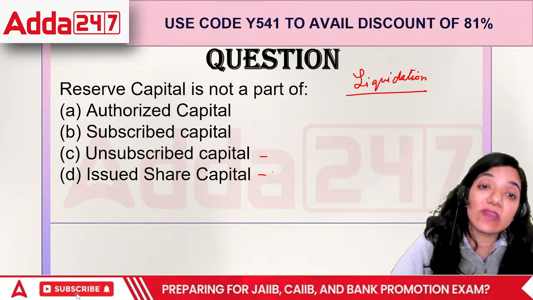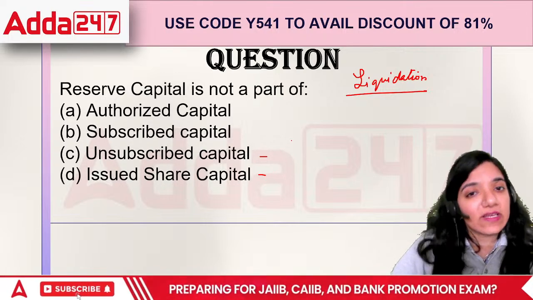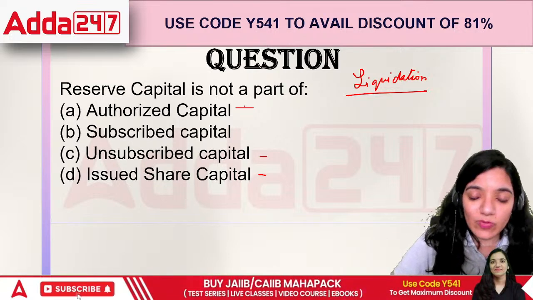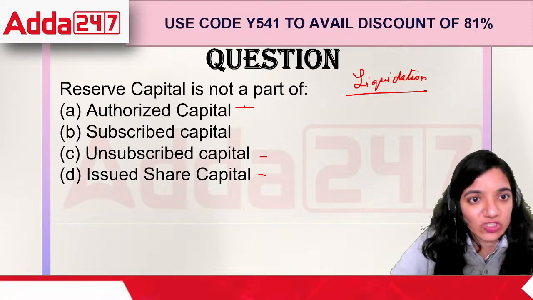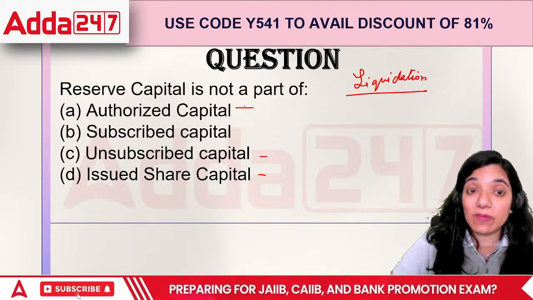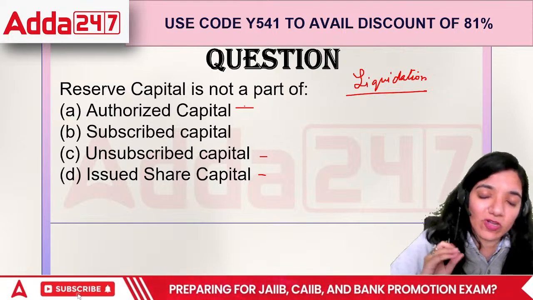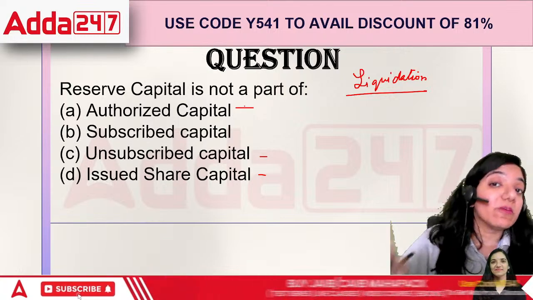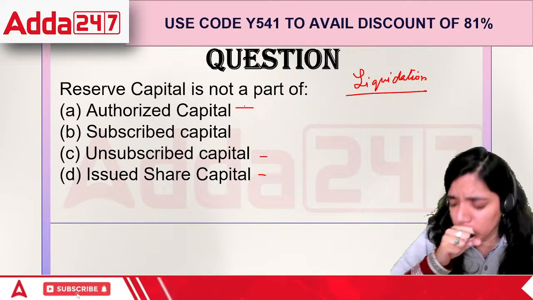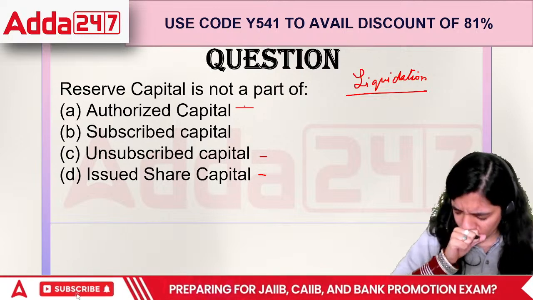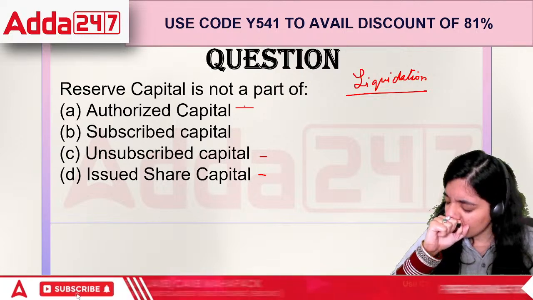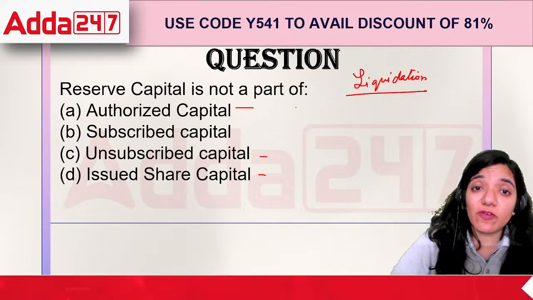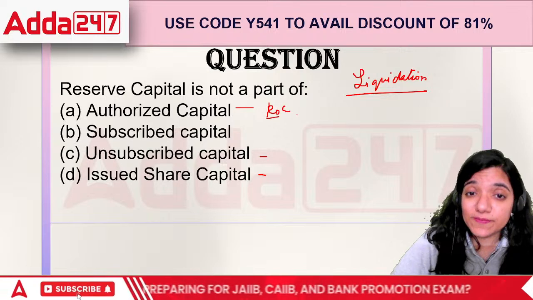If we talk about reserve capital, it is a part of authorized capital because ultimately you cannot get capital which is not a part of your authorized capital. Authorized is the capital for which we have taken permission from the ROC; till the time we did not take the permission from ROC, how can we work?